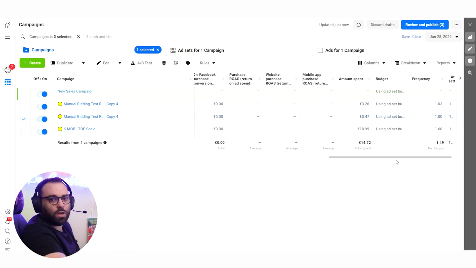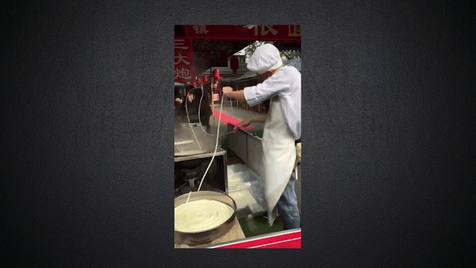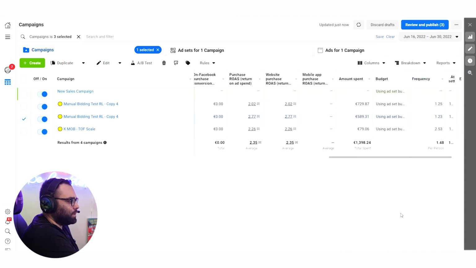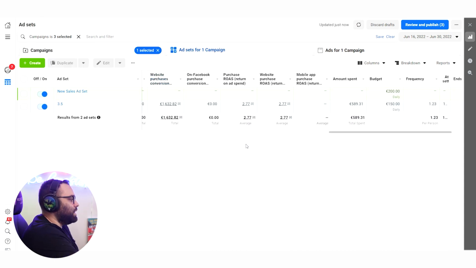This is the point that you're going to do a relaunch all over again. Extremely volatile method, and I can tell you that it's effective. For example, this account we want 2 ROAS. I'm optimizing for 3.2 and 3.5 ROAS in my settings over here in order to get that.